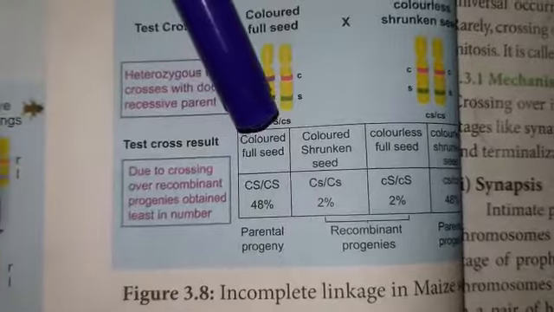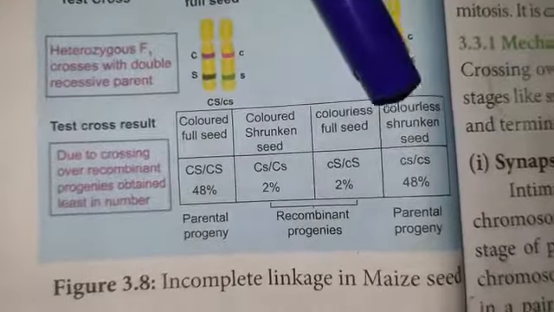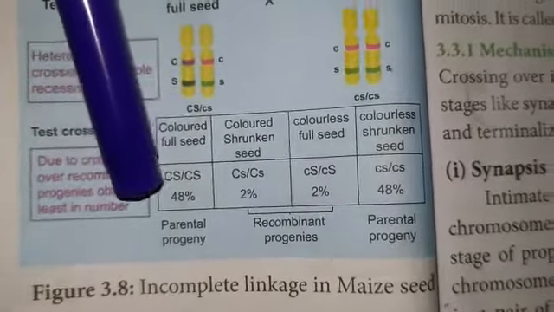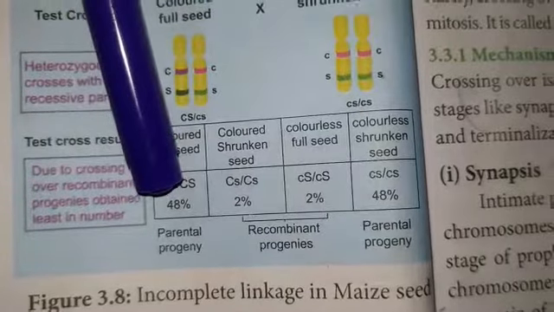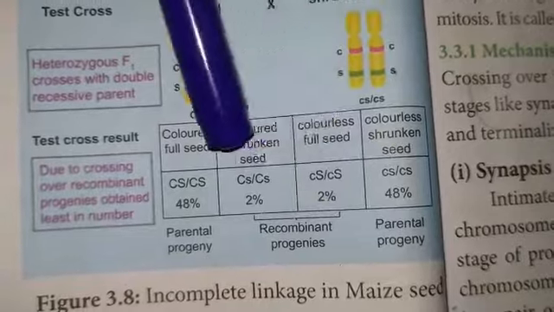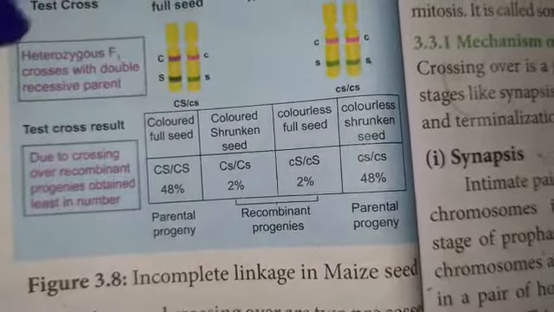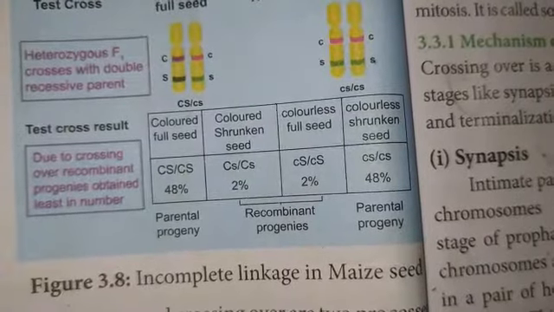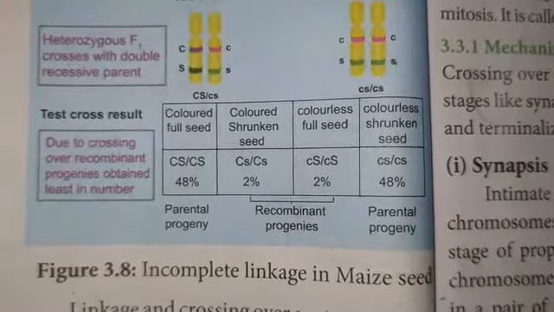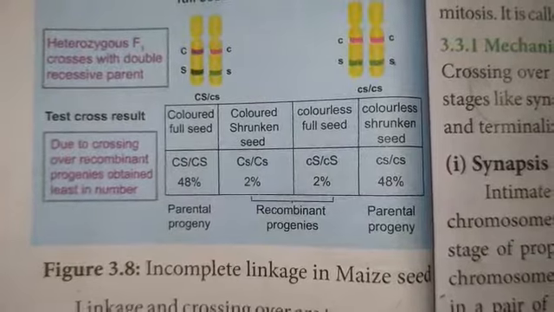That is colored full seed, colored shrunken seed, colorless full seed and colorless shrunken seed. The parental types are 48% and 48%, and 2% and 2%, and 4% of recombinant progenies are obtained. Because of that, these genes show less amount of linkage. So the incomplete linkage example is maize seed.